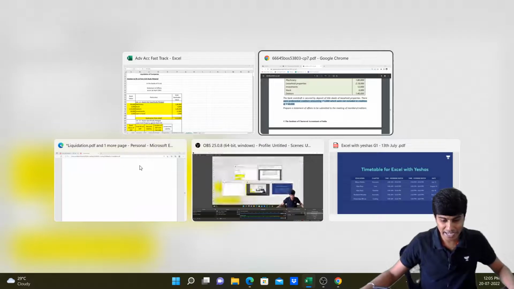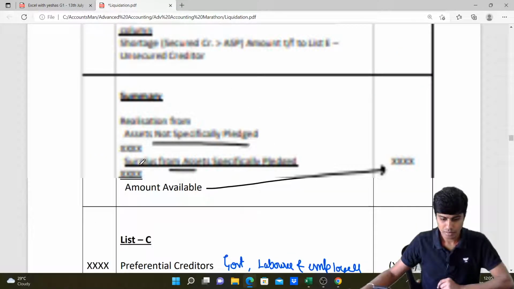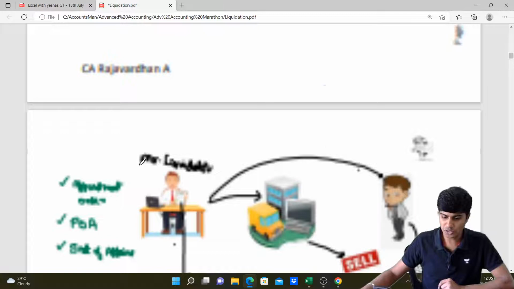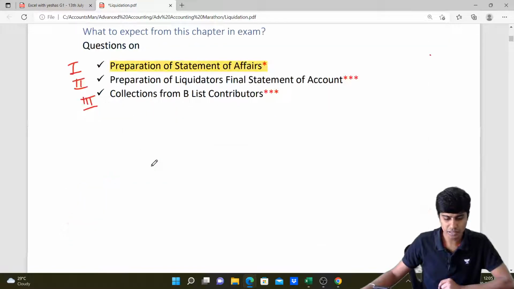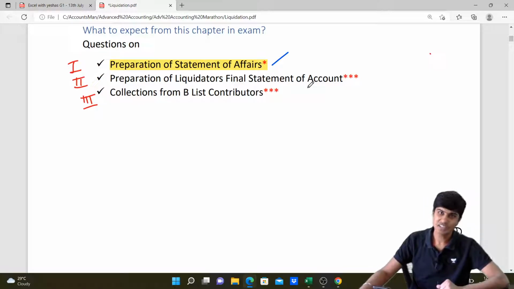This brings an end to our part 1 of our discussion. In the kind of questions that I told will come about in this topic, the first part is preparation of statement of affairs. We're done with the first part of this.